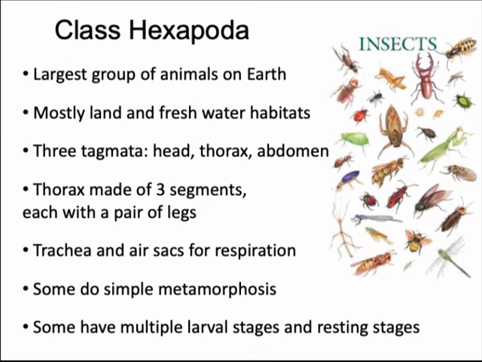Their segments have been combined into three main tagmata, or larger segments, that form the head, the thorax, and the abdomen. They have specialized systems for gas exchange, like trachea and air sacs. This made them very successful on land and also allowed them to support a high metabolism.